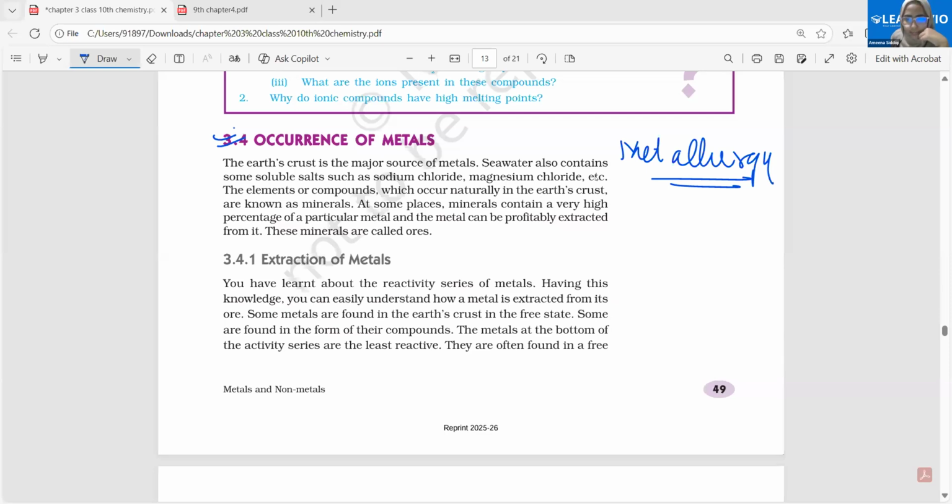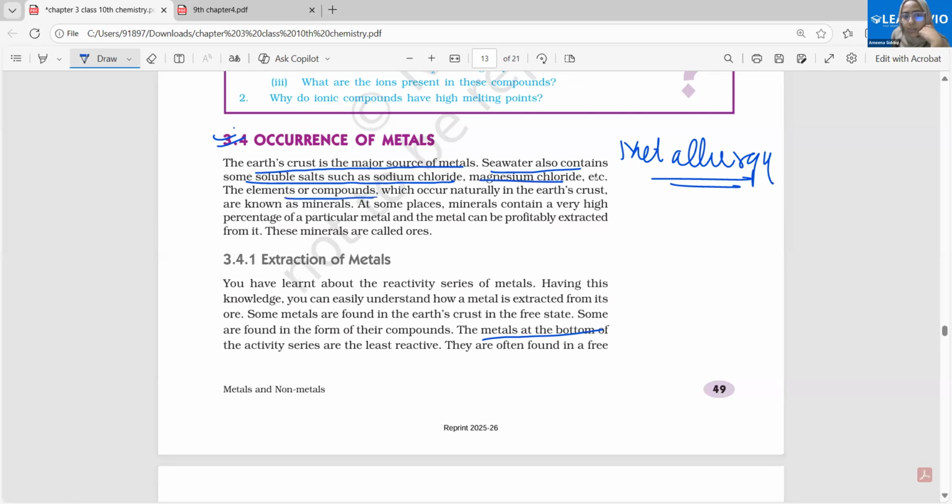See, the Earth's crust is the major source of metals. We already saw that. Seawater also contains some soluble salts such as sodium chloride. Again, do we use the desalination method? We take the seawater, let the water evaporate, and what is left behind is the salt. That salt is sodium chloride, so we can extract the sodium from the sodium chloride.